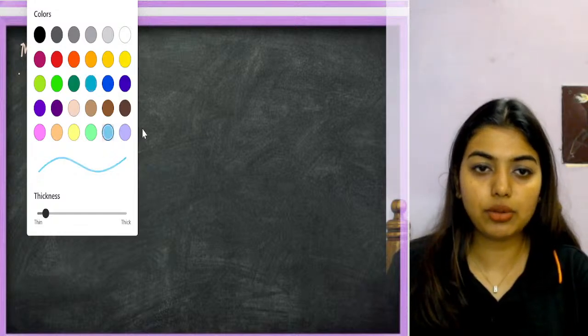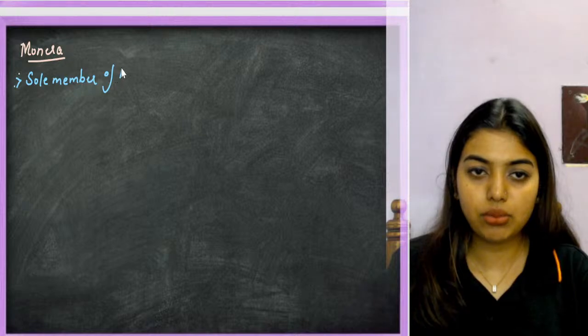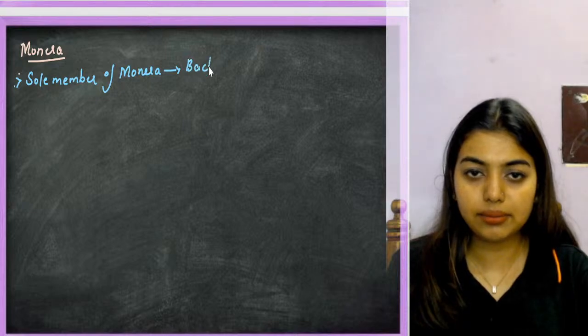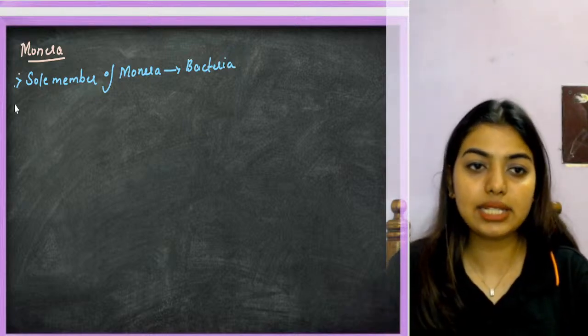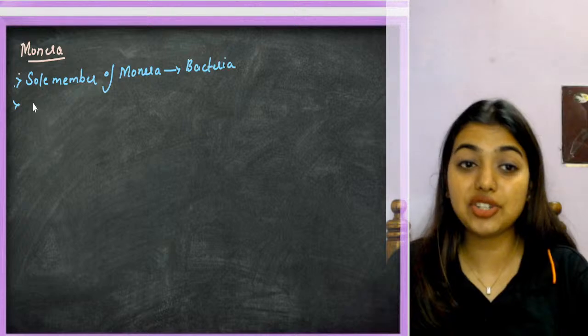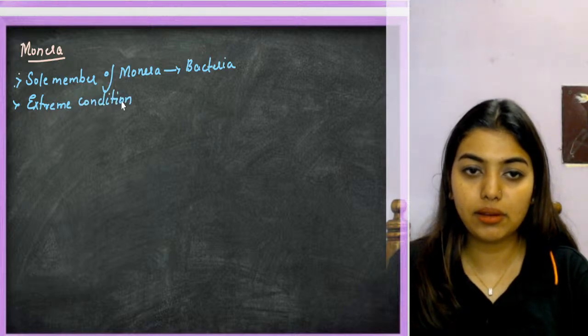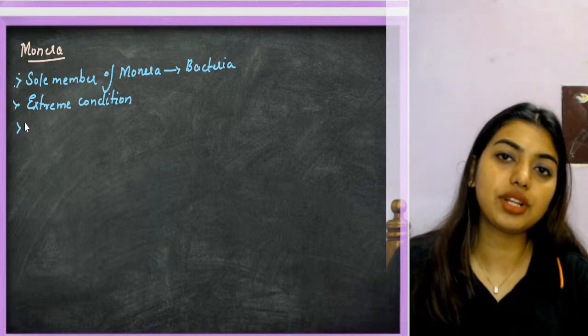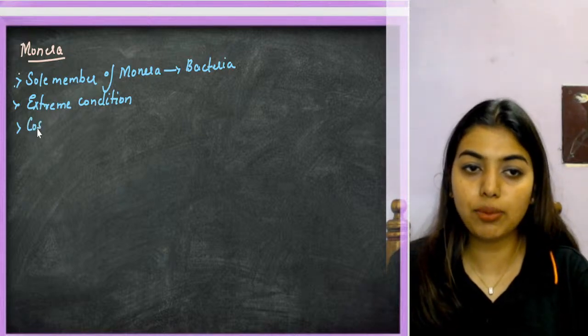First thing I know about Monera is that the sole members of Monera are bacteria. Next thing I know is they can withstand extreme conditions. They can survive in extreme conditions. Monera is present everywhere, right? It is everywhere, so I will call it cosmopolitan.